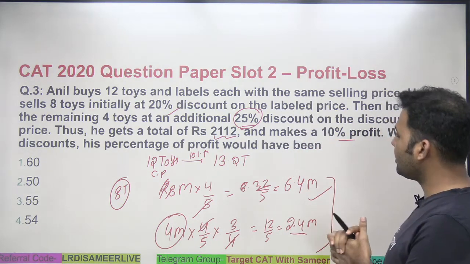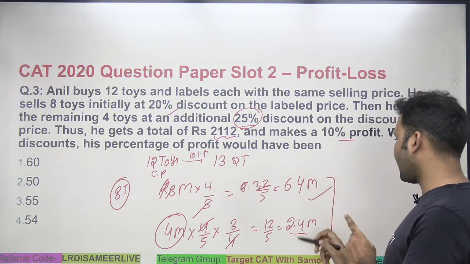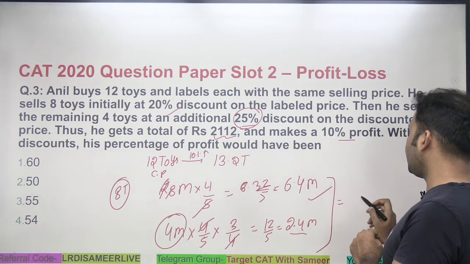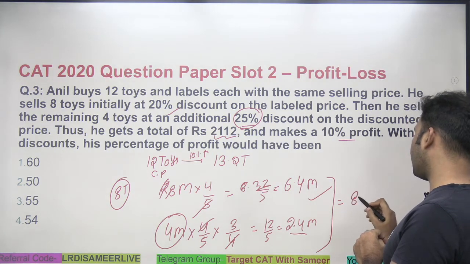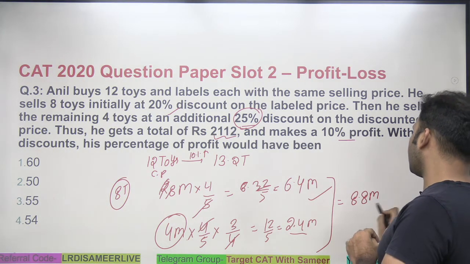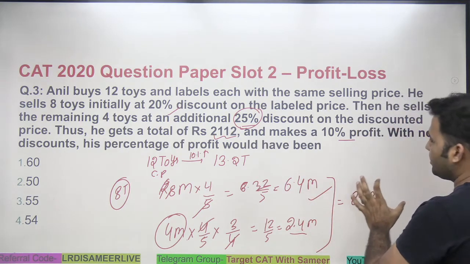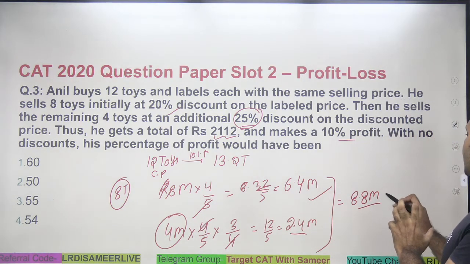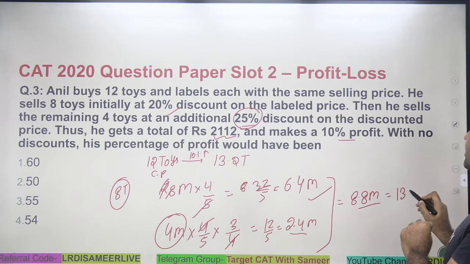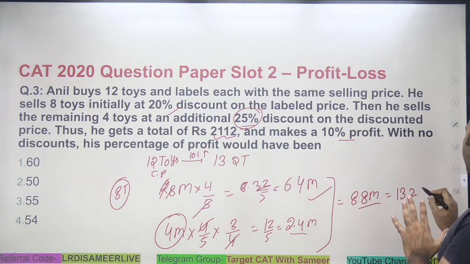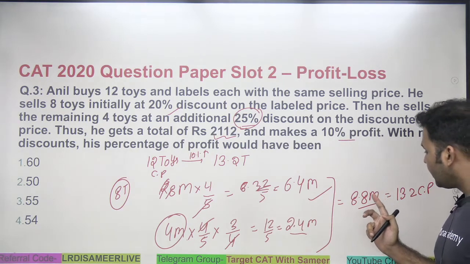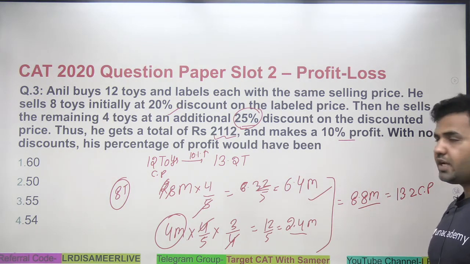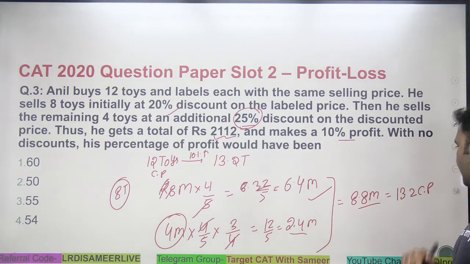So finally on the whole 12 toys, 6.4M plus 2.4M, he is getting the mark price of 8.8, right? So can I say 8.8 toys mark price is equal to 13.2 toys cost price? The mark price of 8.8 toys is the same as the cost price of 13.2 toys.